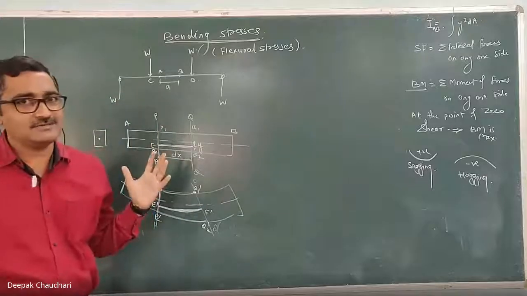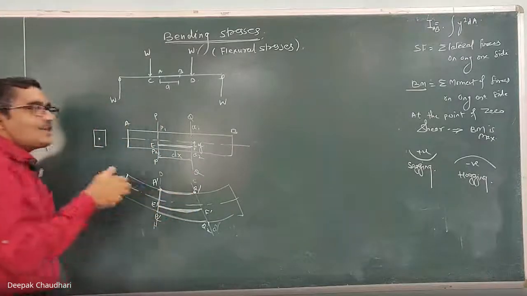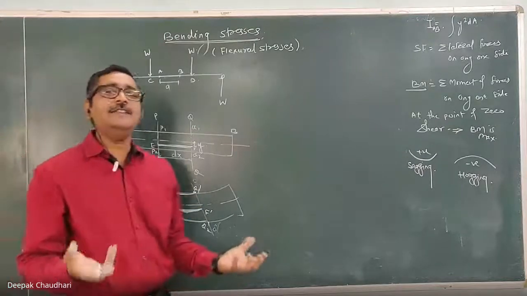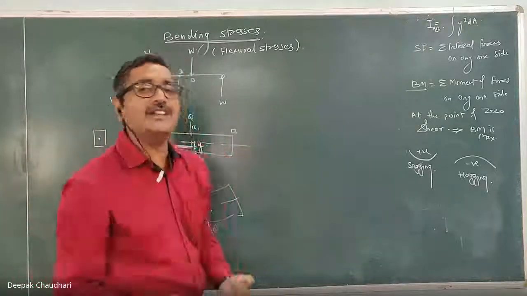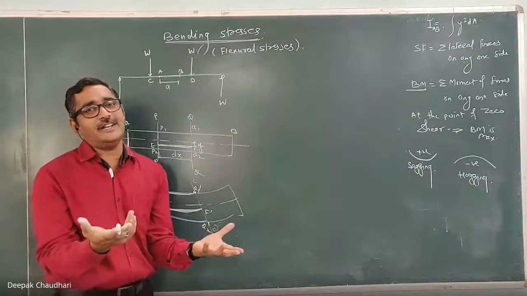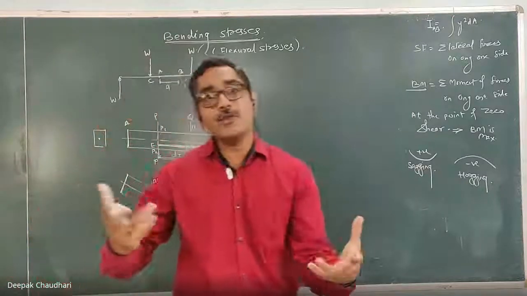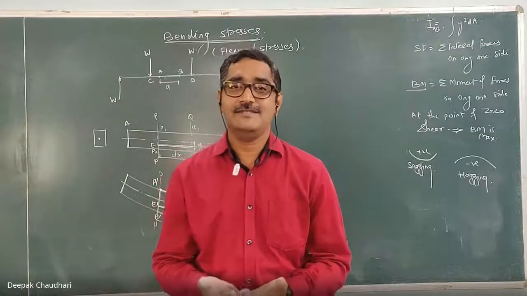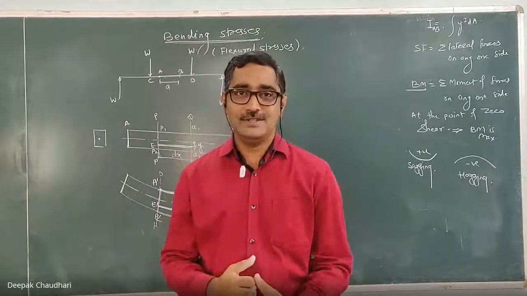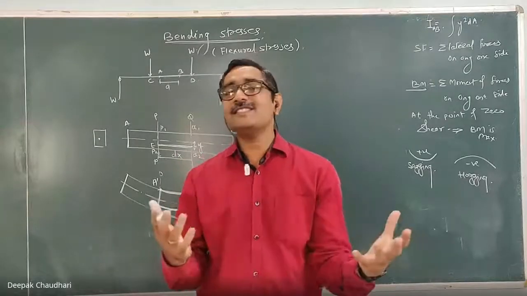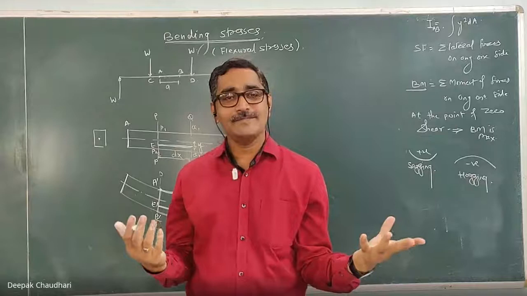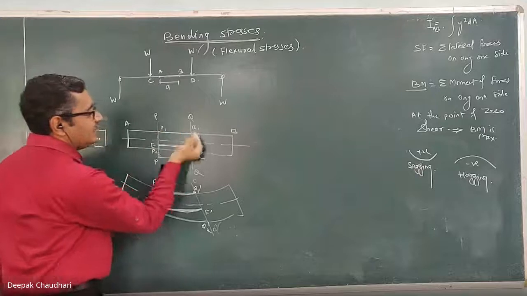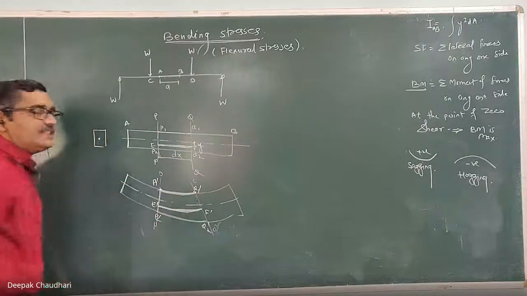Very simple to imagine. Okay, so it gets contracted because of the sagging bending moment. Now since it gets contracted, I already told you that by any reason, if any component gets contracted, the intramolecular force resists that contraction, and because of that, a force of resistance is generated, and because of that, the stresses are induced. Stresses are not induced because of the axial forces only. So here, because of the contraction of this layer PQ, this is the initial length before bending, and this is the final length after bending.